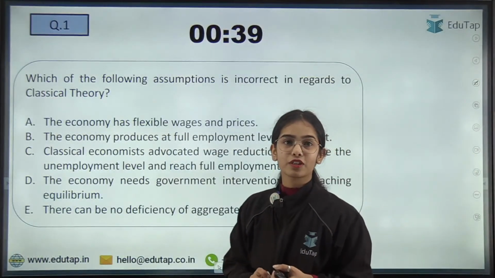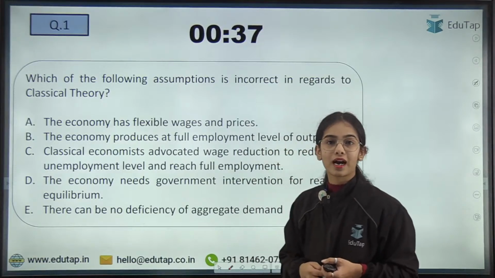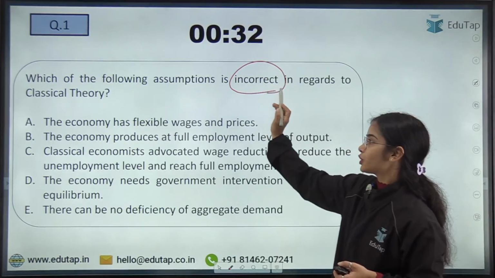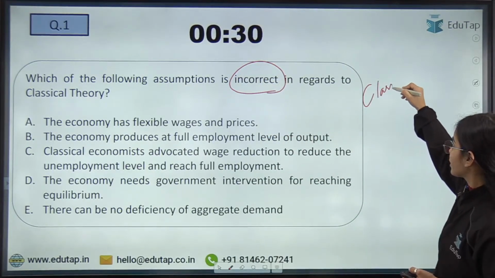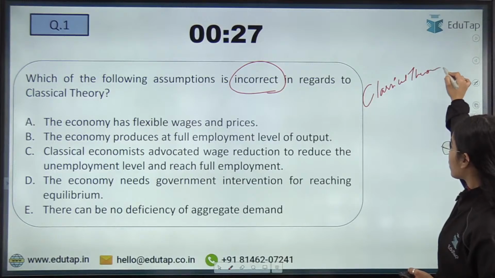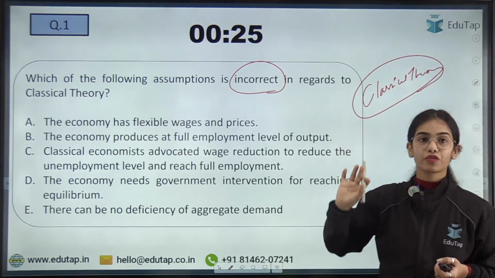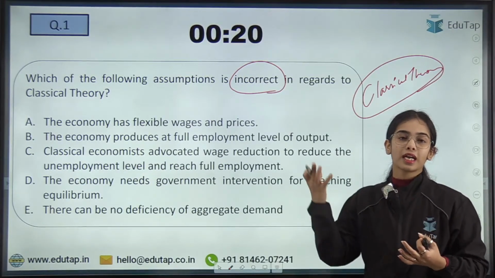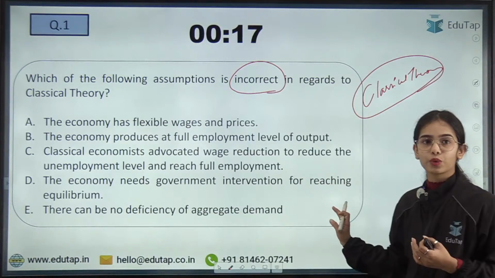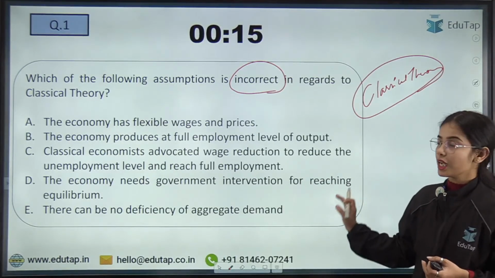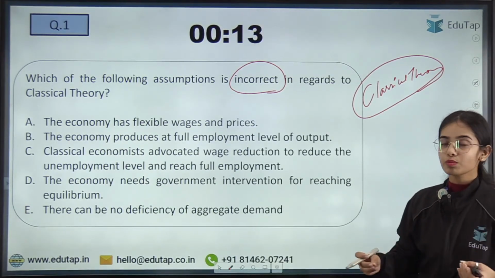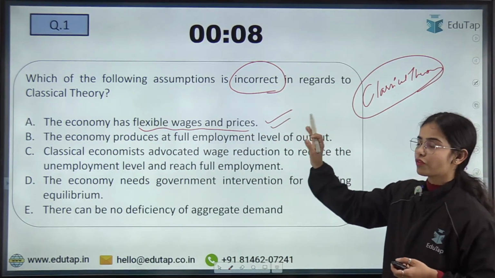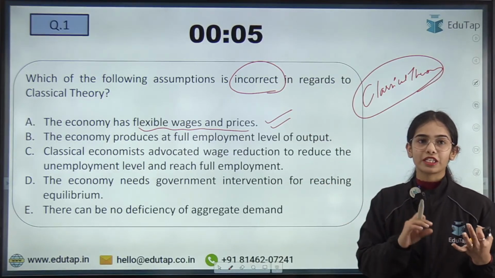So let's get started with the first question. The first question is: which of the following assumptions is incorrect in regard to the classical theory? Classical theory is a topic in your syllabus of economics. Under the classical theory, you have to tell me which of the following assumptions is incorrect. The classical theory is based on certain assumptions. It assumes that there are flexible wages and prices. This is one of the assumptions of classical theory.